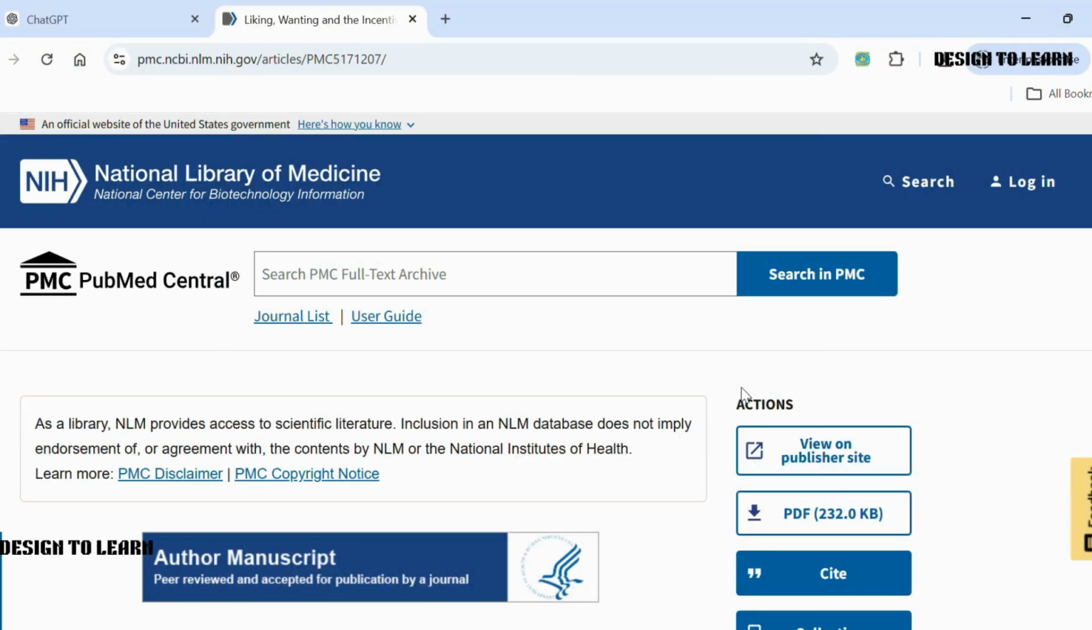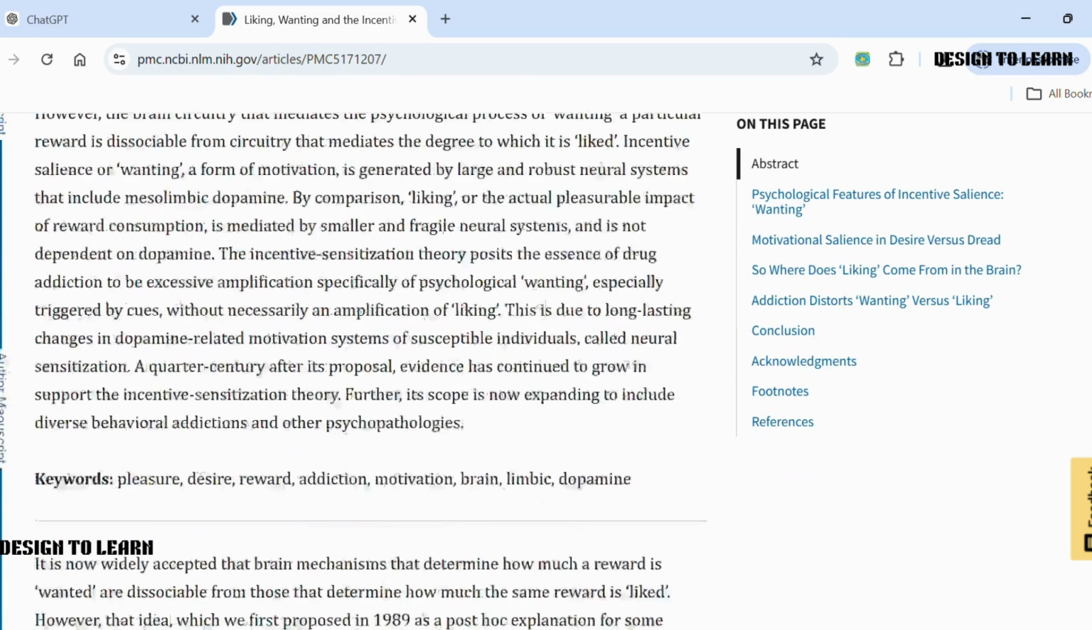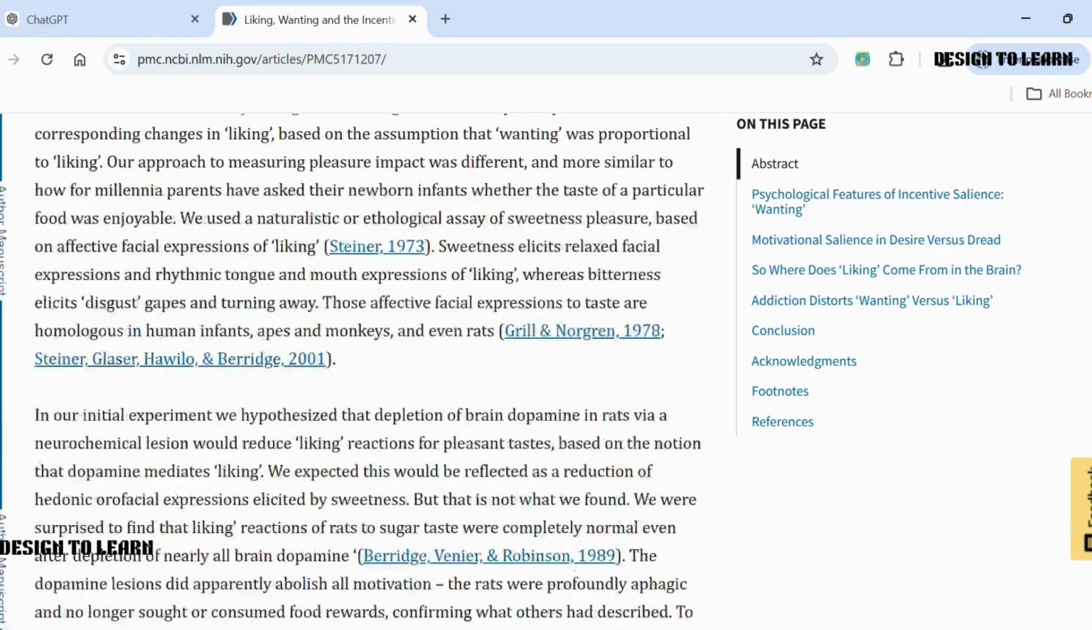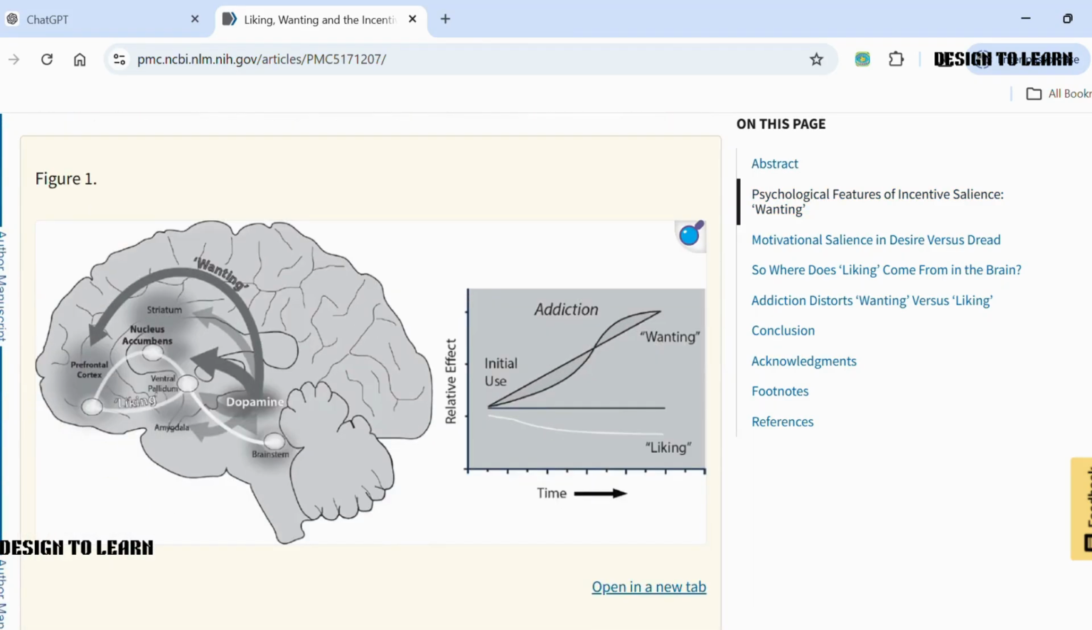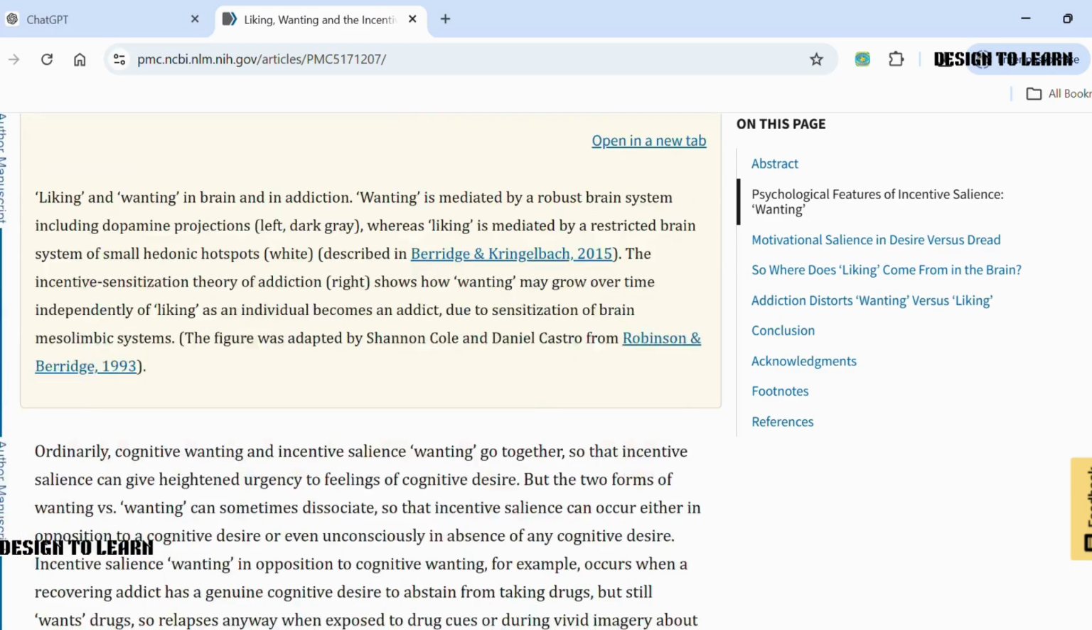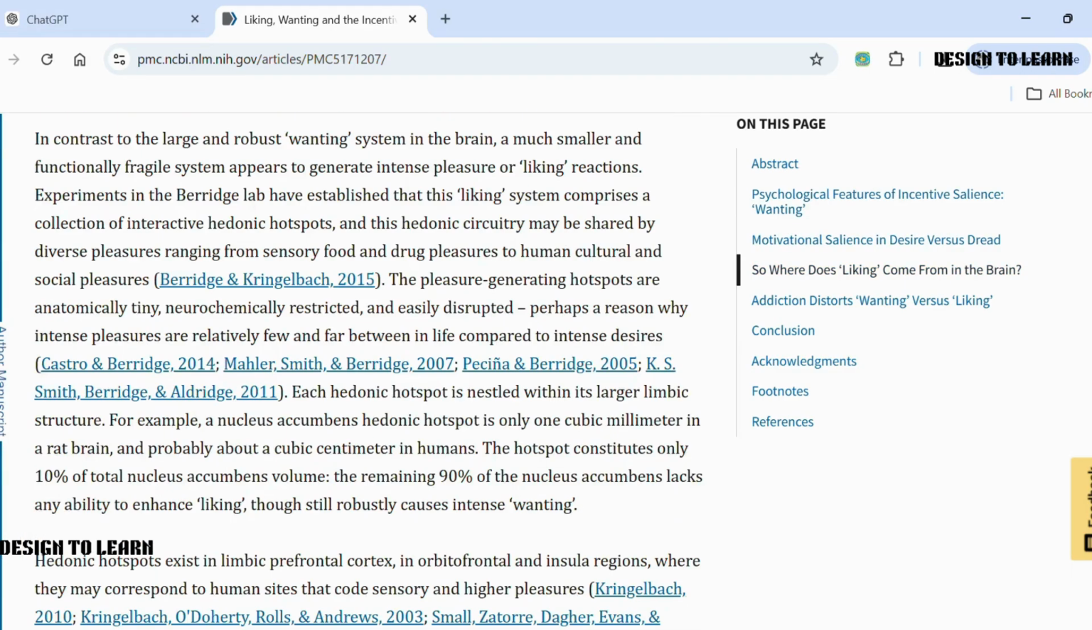Let's begin with a topic related to dopamine. This article covers multiple connected ideas like addiction, wanting, liking, and sensitization, all linked together. But here's the challenge. This is a long and complex topic, and reading it once is never enough for real